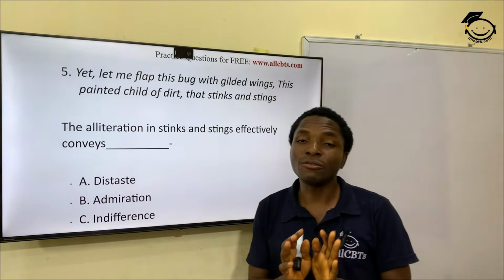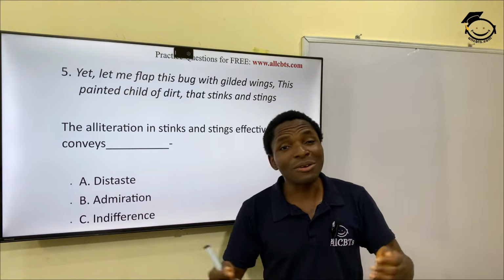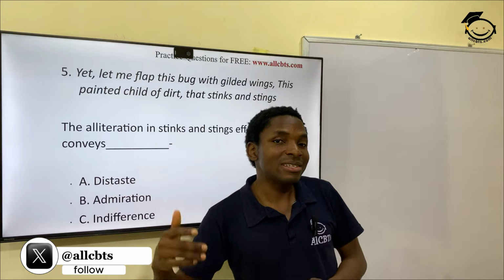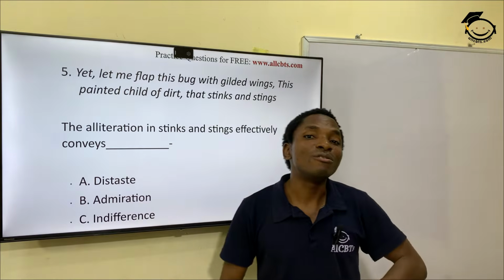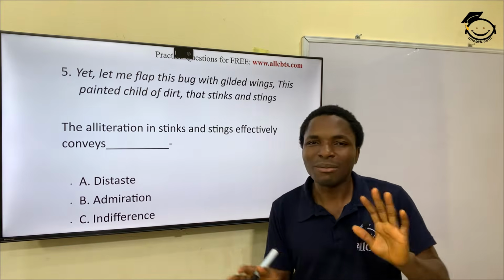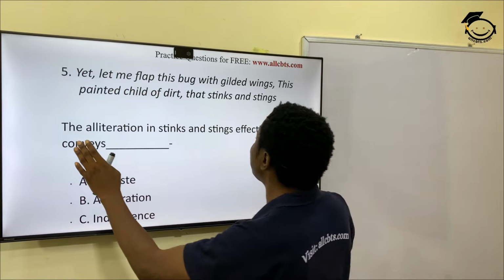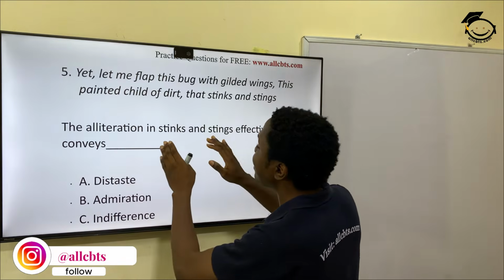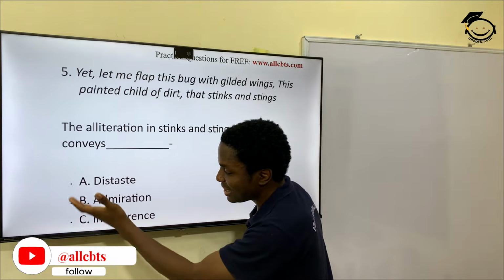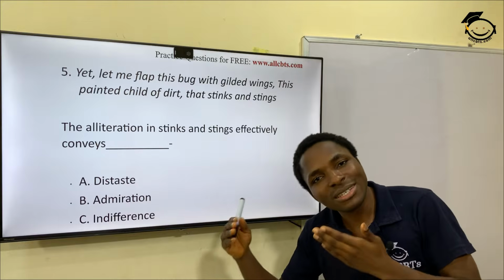One of the things that confuses most students in literature and English is the grammar, the vocabulary, and the wordings, the lexical understanding of those vocabularies. That's what destabilizes people. So really don't mind the grammar. What they are trying to say here is stinks and stings. Which of these options relates with stinks and stings?